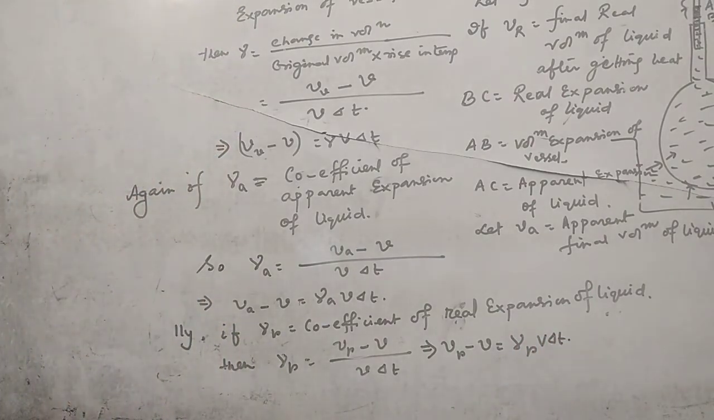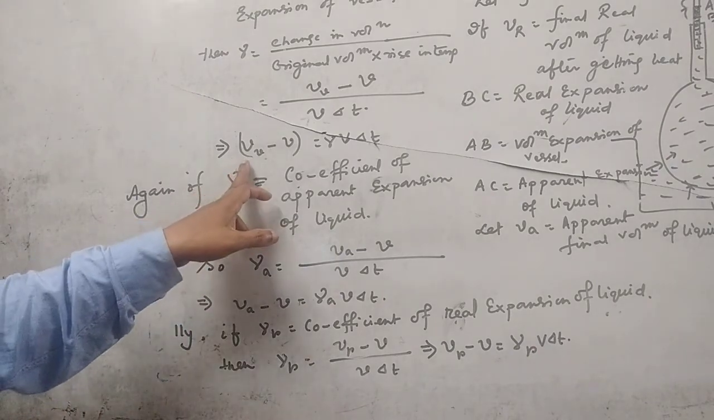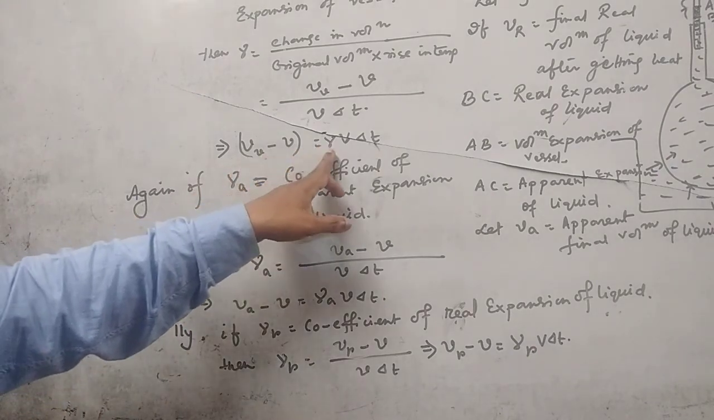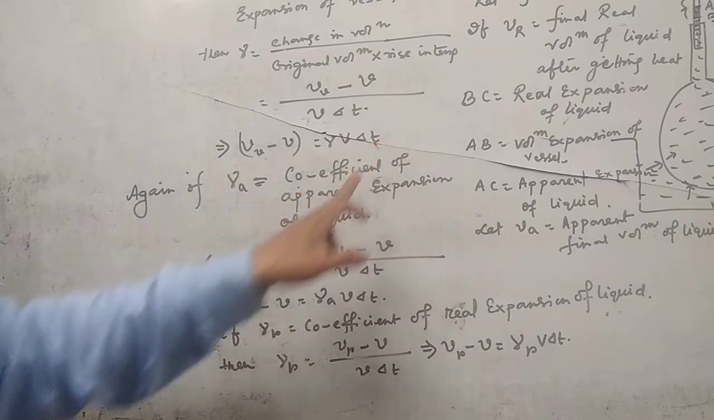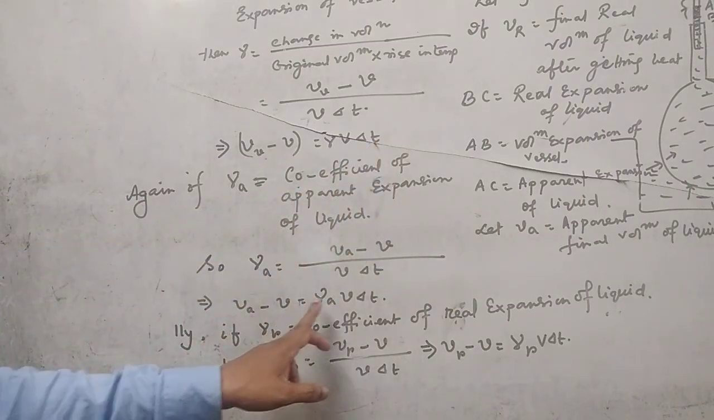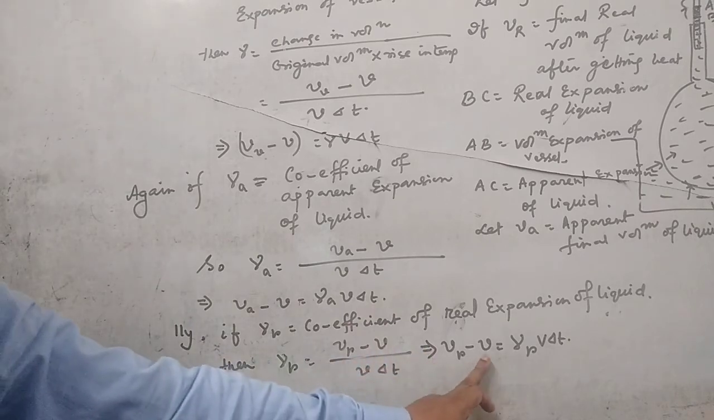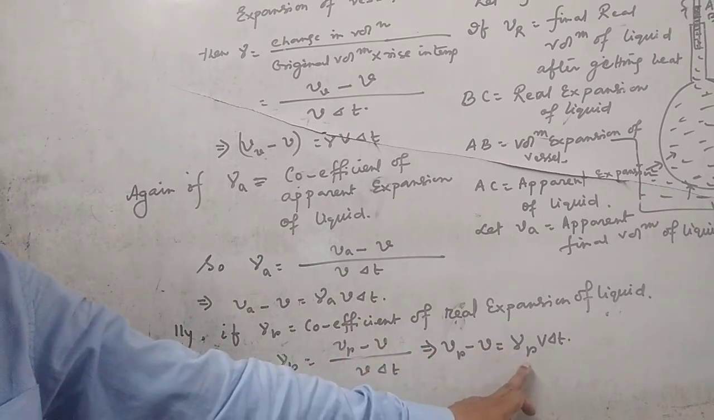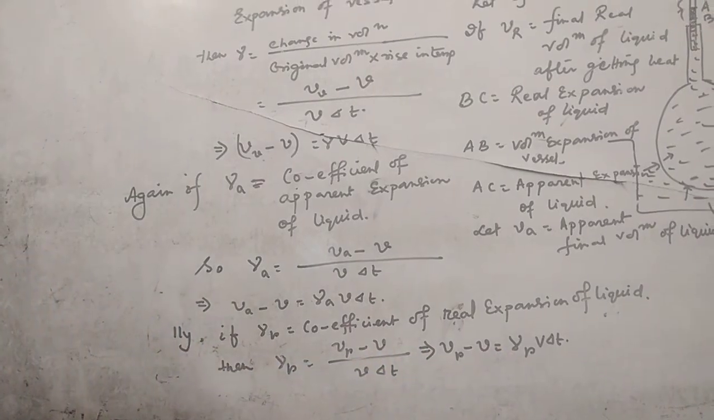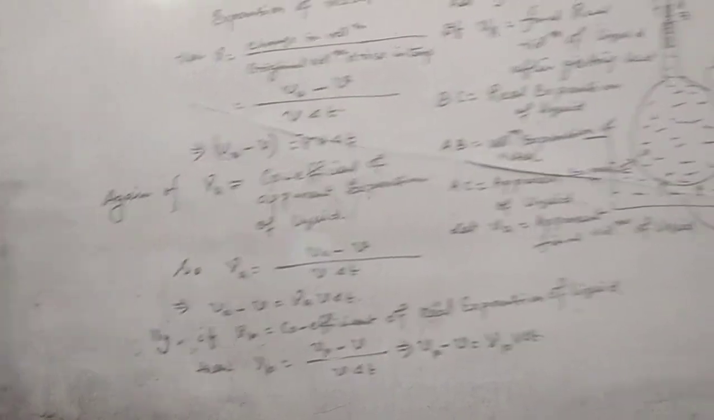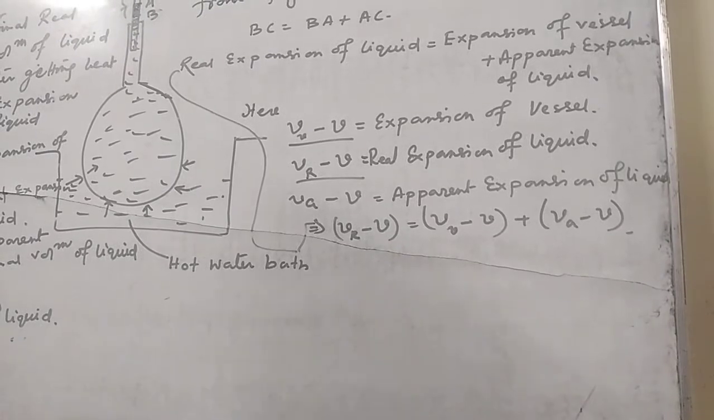So we got the values: V V minus V is gamma into V into delta T. V A minus V is gamma A into V into delta T. V R minus V equals gamma R V into delta T. I will put all these values in that equation.